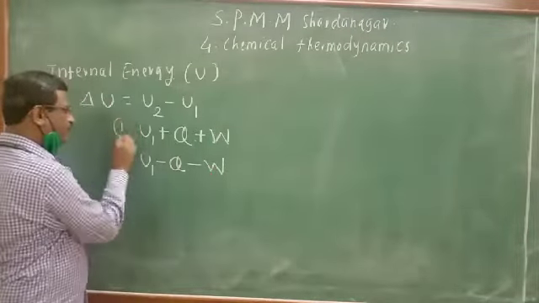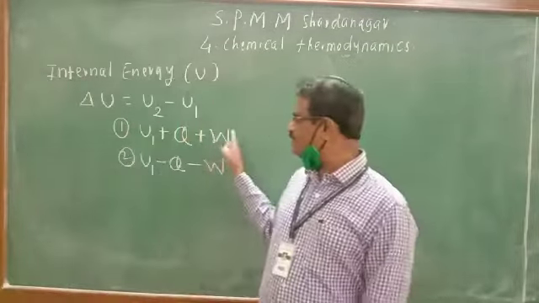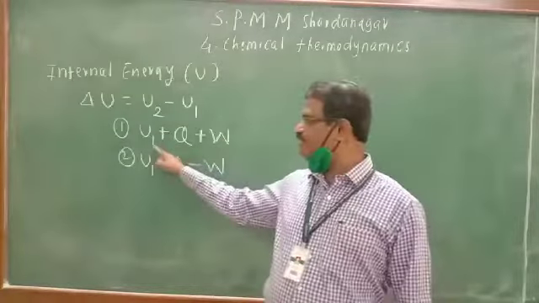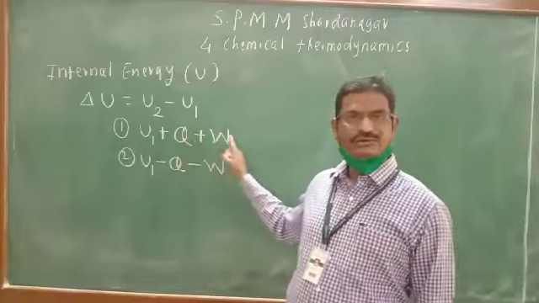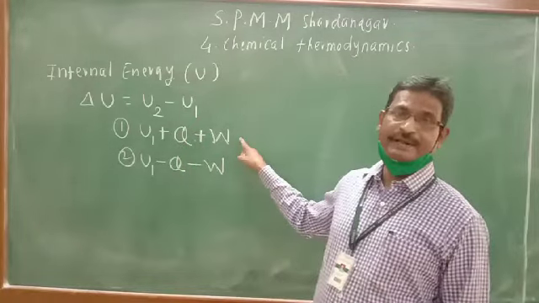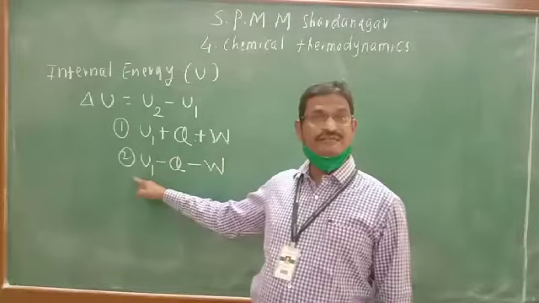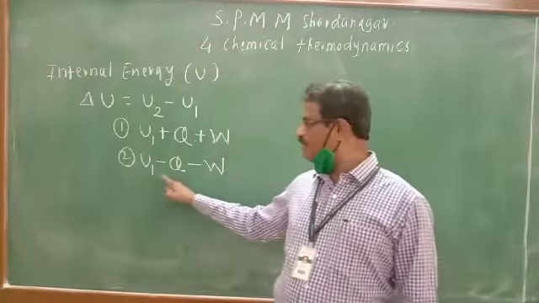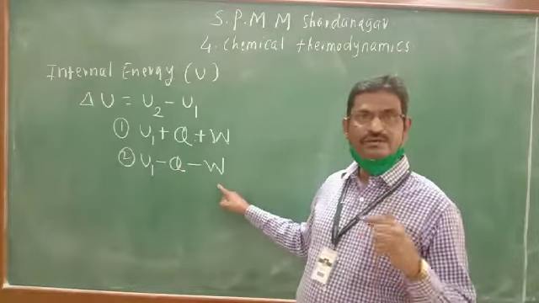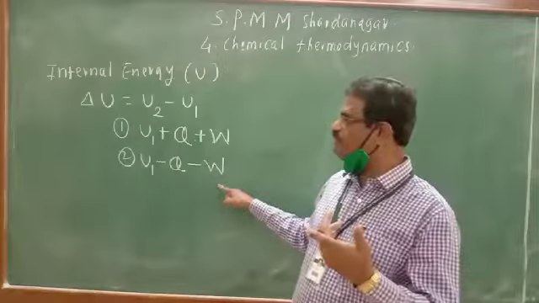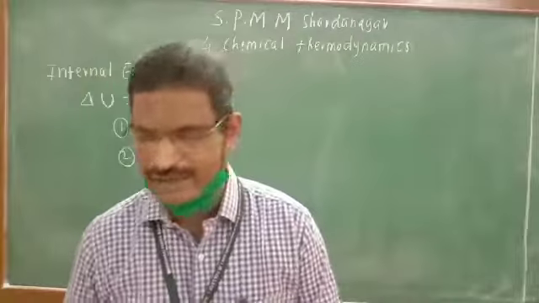In these two cases, in the first case, internal energy of the system goes on increasing by absorption of heat as well as by the work of compression from surrounding to system, and internal energy of the system gets decreased by loss of heat and work of expansion done by the system onto the surrounding. That is how a change in internal energy takes place.